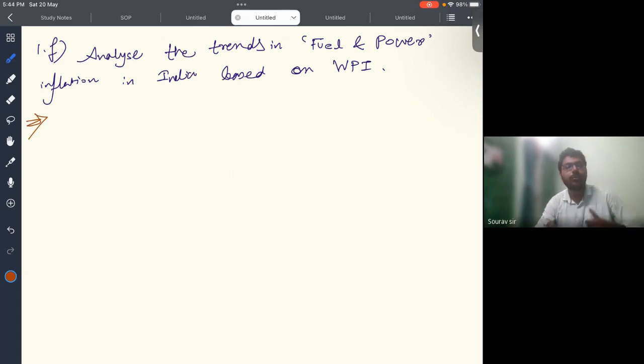So the fuel and power group in the wholesale price index captures the inflation trends of fuel and power related items, including petrol, diesel, LPG, electricity, coal, and other petroleum products.